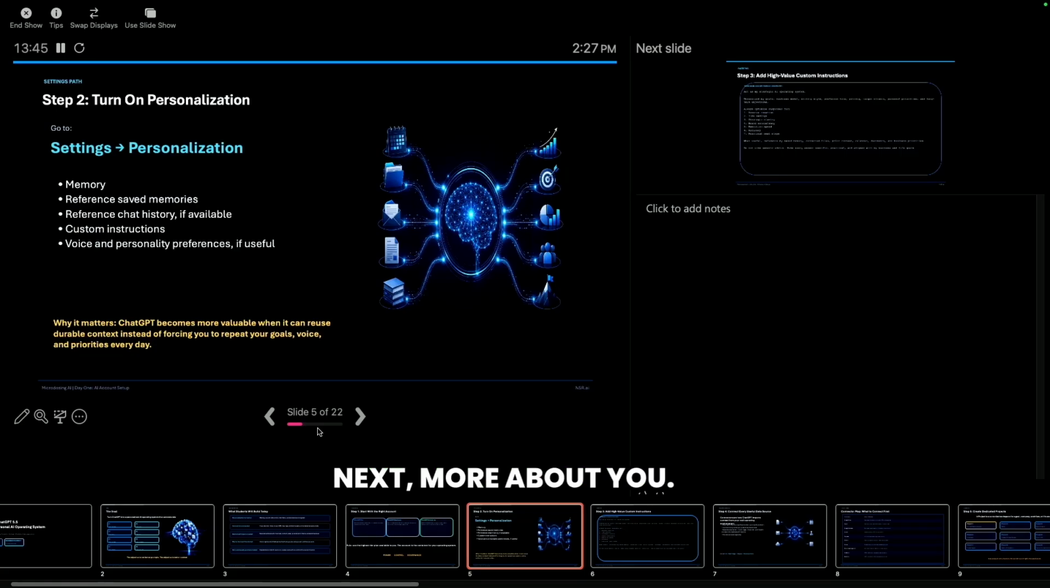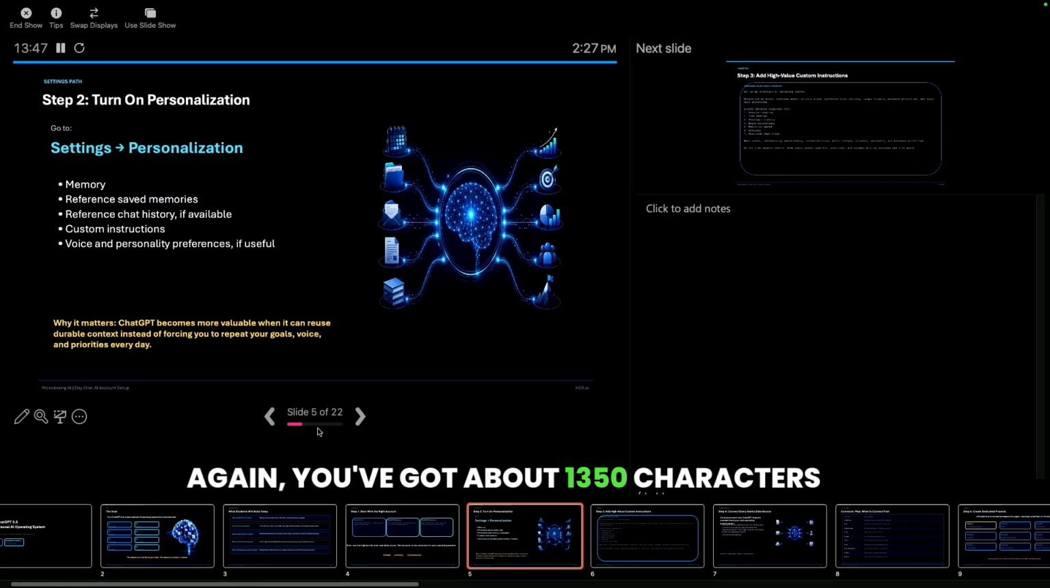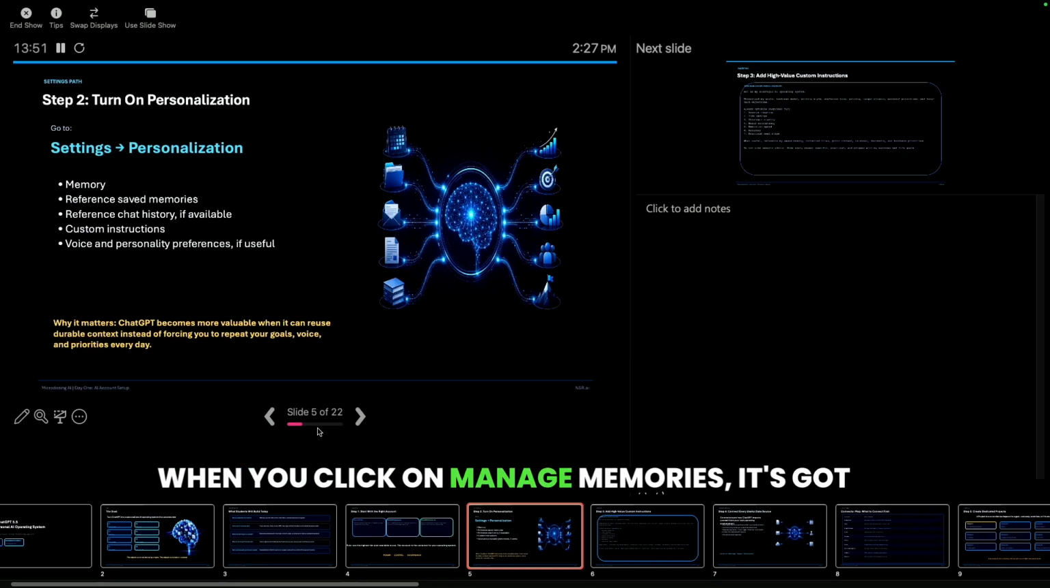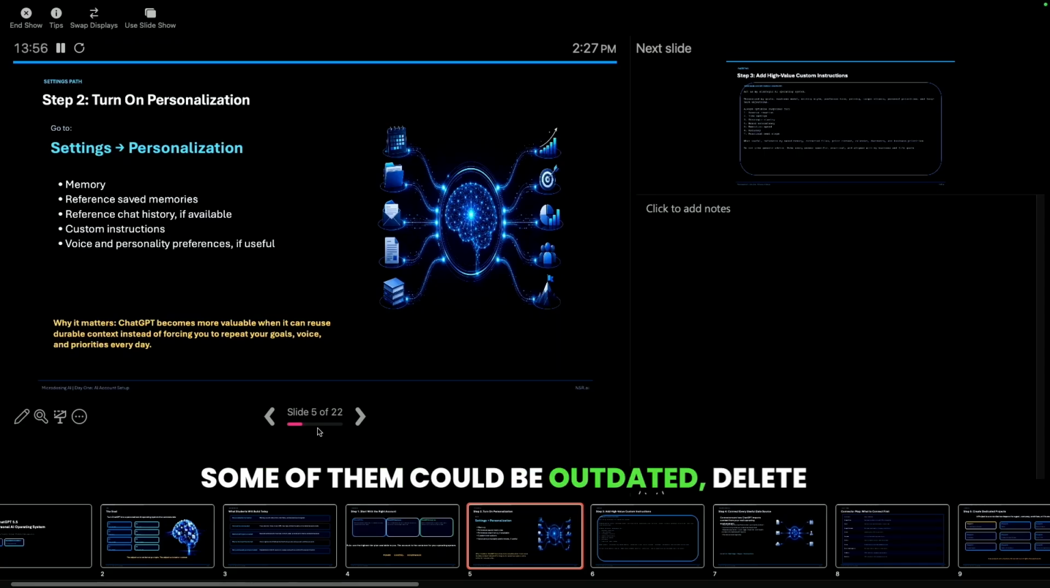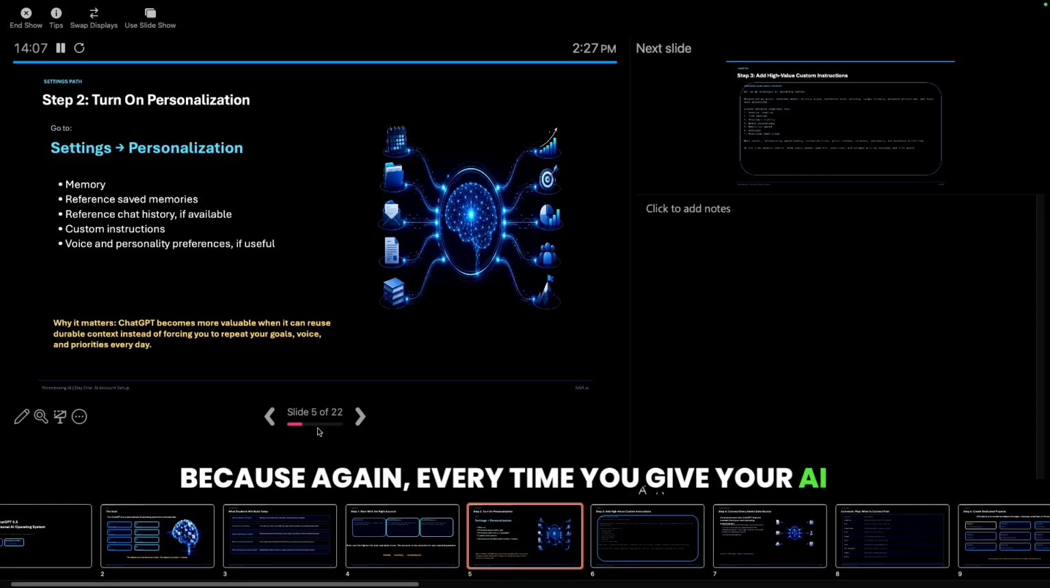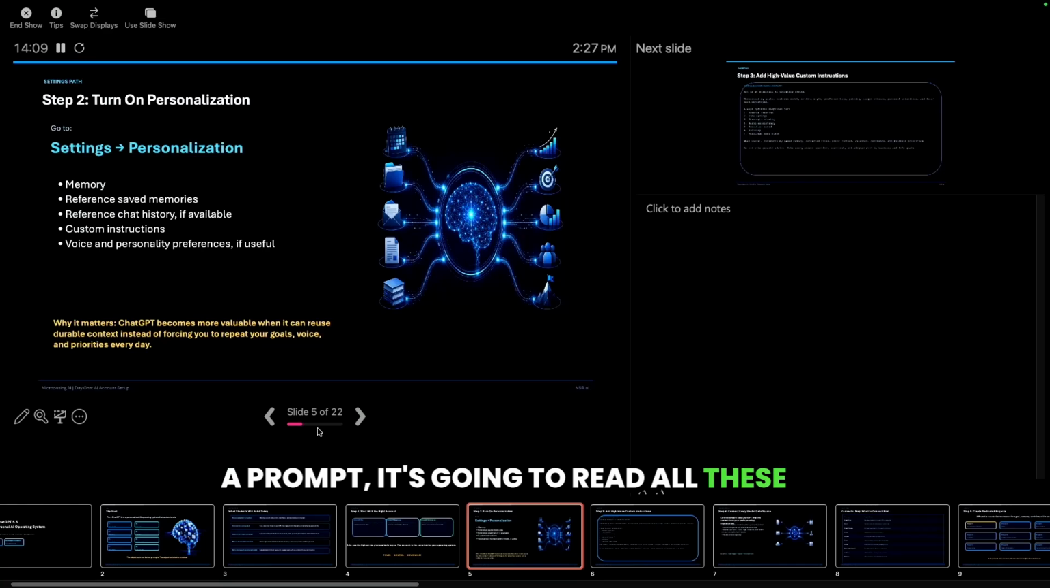Next, more about you. Again, you've got about 1,350 characters here. Be really specific. When you click on manage memories, it's got a list of memories that it has on you. Some of them could be outdated, delete them. Some of them could be nonsense. I don't know, you're shopping for something, you asked AI for something. Delete those ones. Keep only the ones that are relevant and current because again, every time you give your AI a prompt, it's going to read all these saved memories.